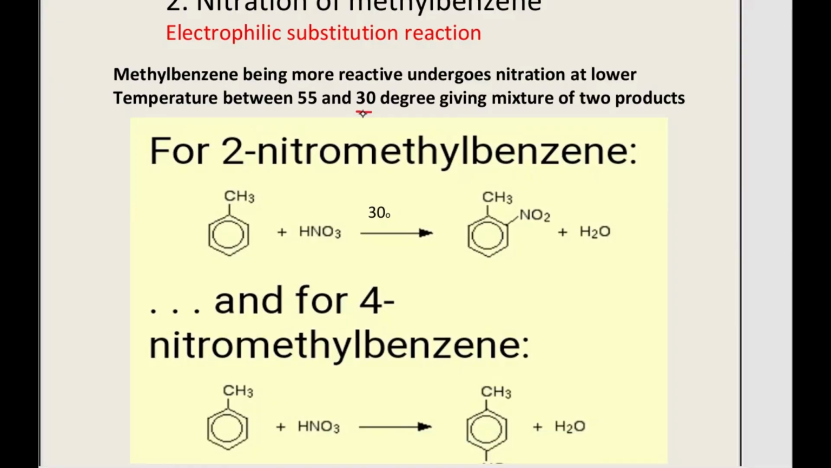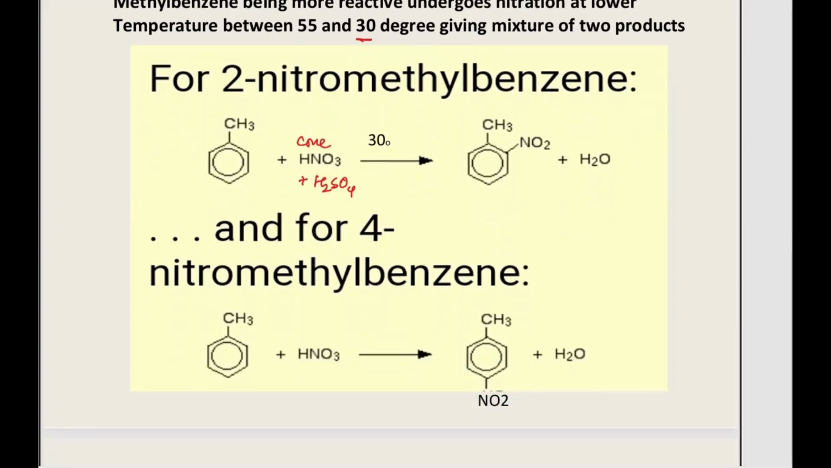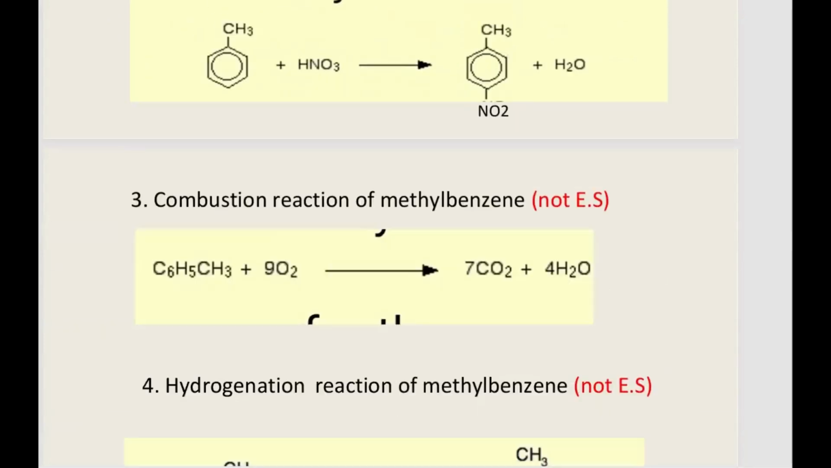And we are going to use concentrated nitric acid in the presence of concentrated sulfuric acid, which is acting like a catalyst. The nitronium ion will be formed. And this nitronium ion will then get attached to the benzene ring, forming this particular compound. This is known as 2-nitromethylbenzene. So we will be getting 2-nitromethylbenzene or 4-nitromethylbenzene. Both will again be considered isomers. So only slightly milder conditions are being used here. Instead of 55 degrees Celsius, we'll be using 30 degrees Celsius.